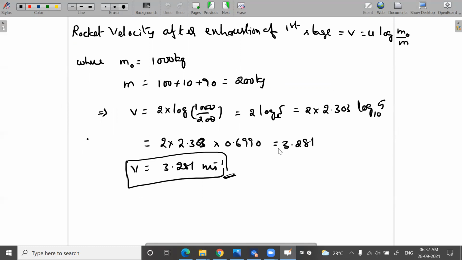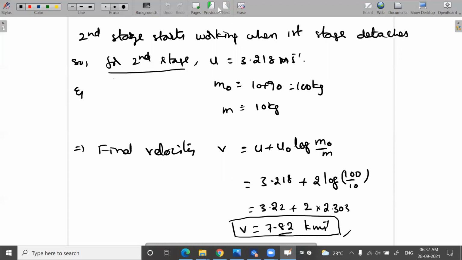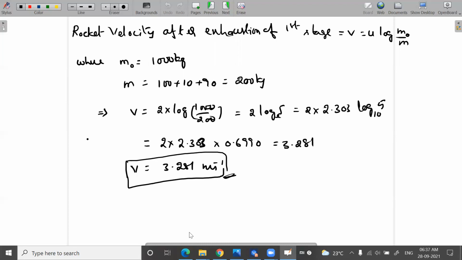And after multiplying, we get 3.218. Actually, it's not 281, it is 218. Try to make a correction of this.